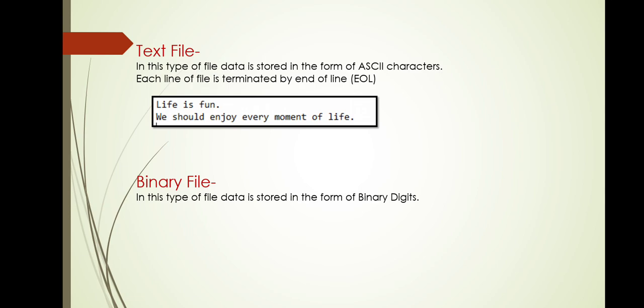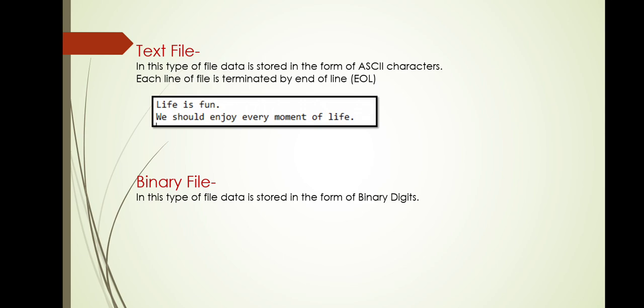A text file contains the information as you type. If you type the letter A, the text file will store the letter A. So we can say that the text file contains the data in the form of ASCII characters. Right? You can see the example of a text file over here. The text file can be created in any text editor like Notepad.